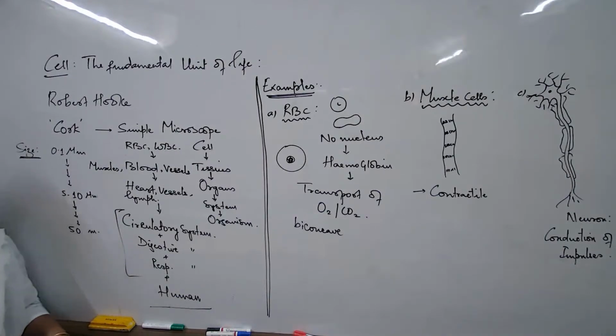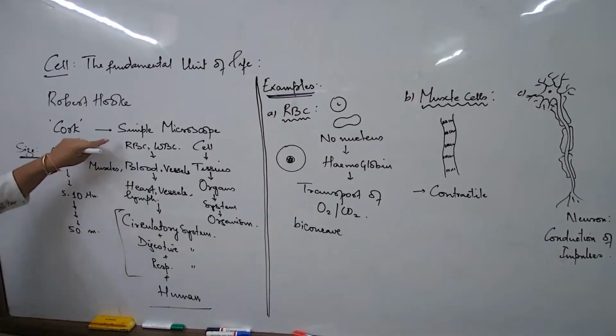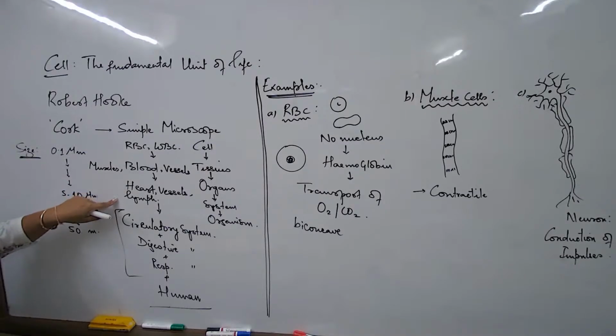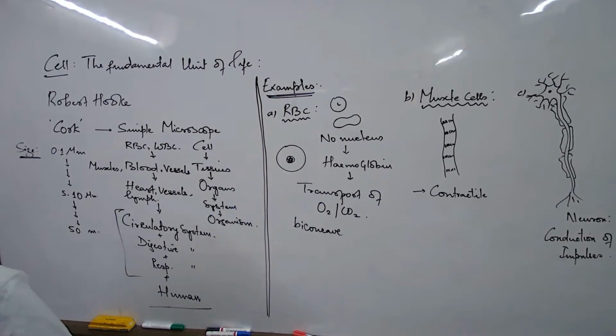This would be applicable for a plant also. If I have to understand an example for a plant, only the names will change, but the organization and the complexity are again the same. The moment you talk about cells, they will always group together to form tissues. Tissues will always group together to form organs. Four or five organs come together to form a system, and then some four or five systems come together to complete the organism.